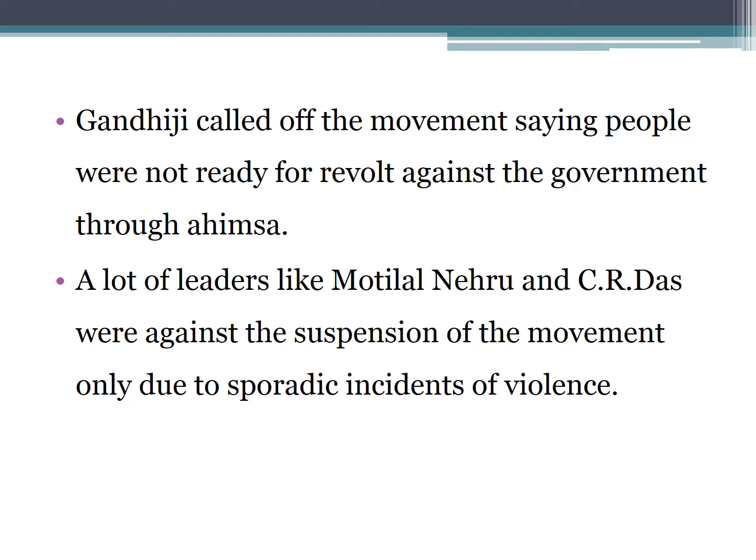So at this juncture, many people criticized Gandhi, saying that for a small incident in a remote area, why should the whole of India pay. So they said that Gandhi failed as a leader. Of course, many people like C.R. Das and Motilal Nehru criticized Gandhi, but you know Gandhi would never accept violence.